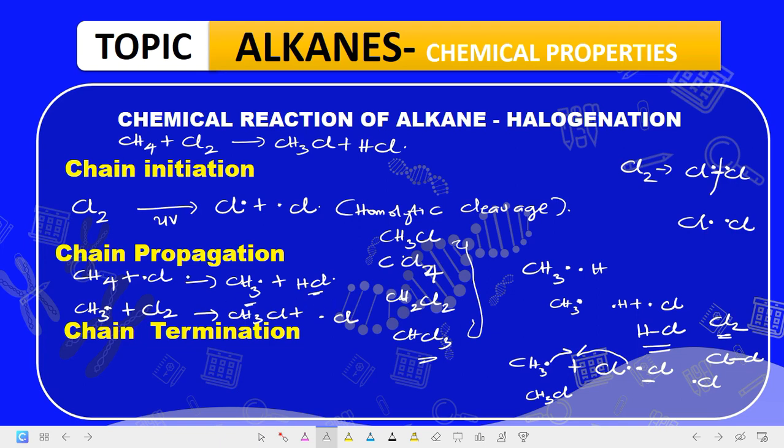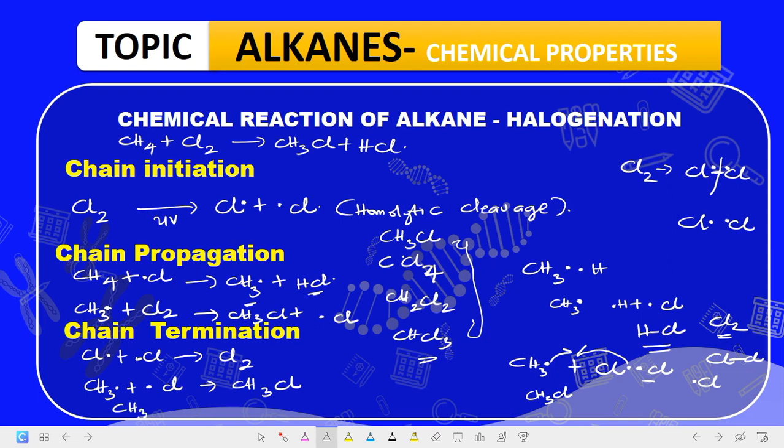Are you getting it now? That is chain propagation. Then chain termination: two radicals come together to form a molecule. It terminates the reaction because these radicals are the ones actually initiating the reaction, like radicals initiate fights.